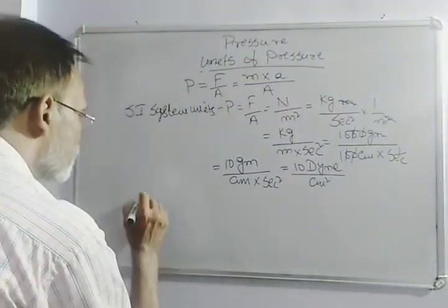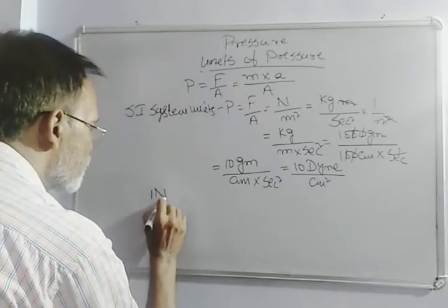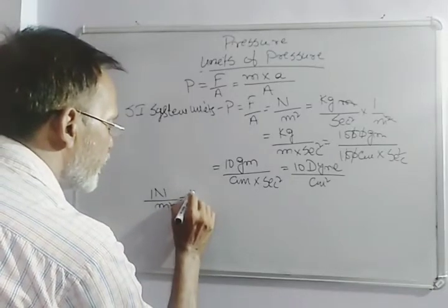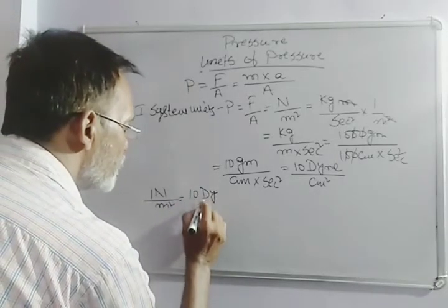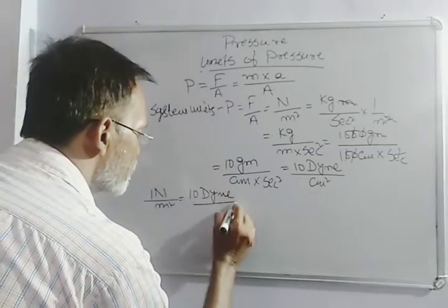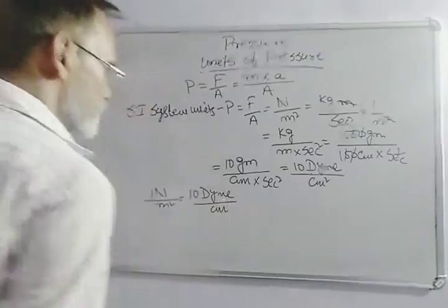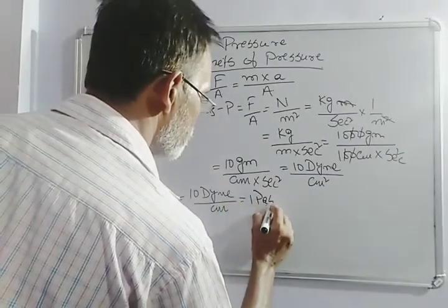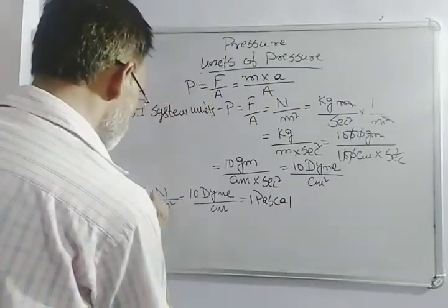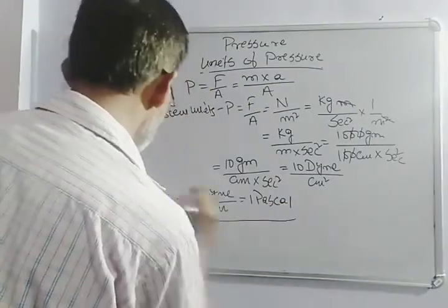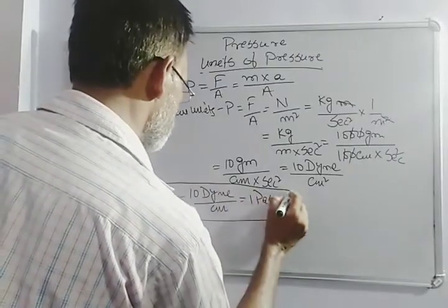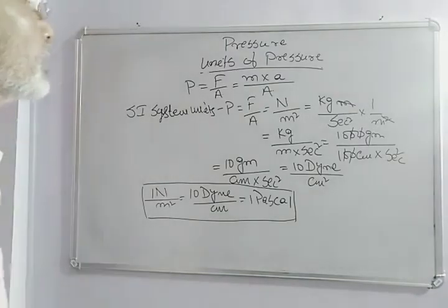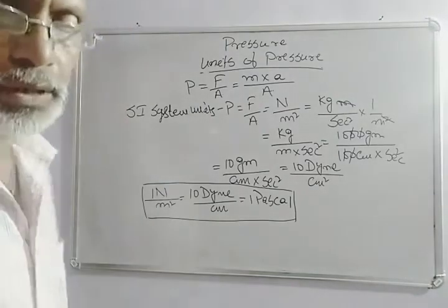So 1 Newton by meter square is equal to 10 dyne by centimeter square, which is equal to 1 Pascal. So this is all about pressure in the case of solids.